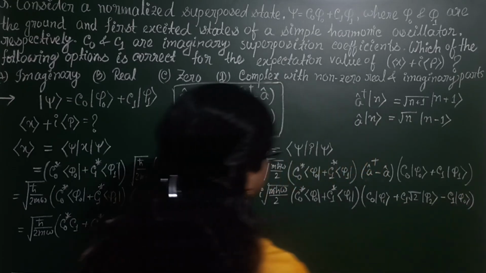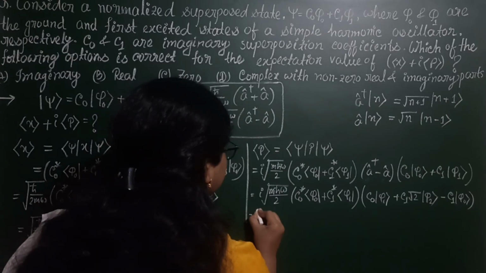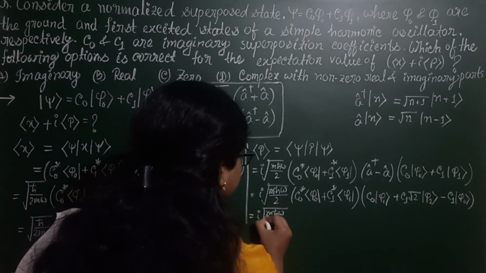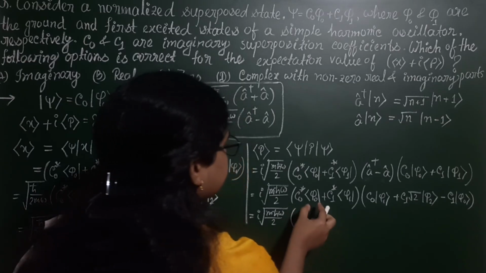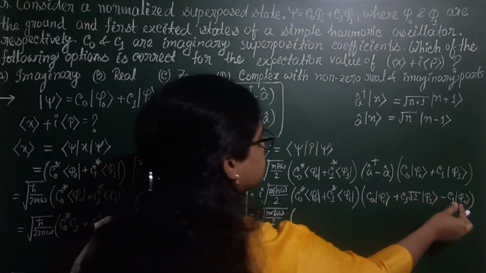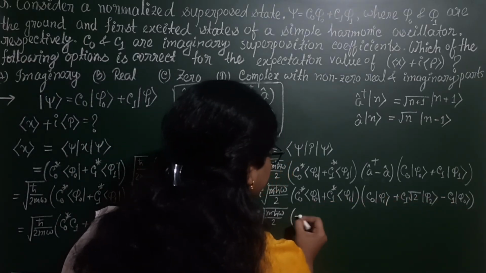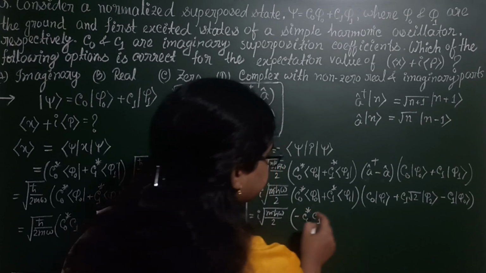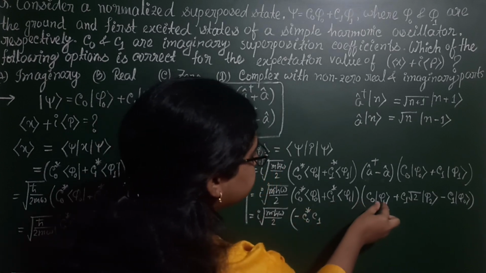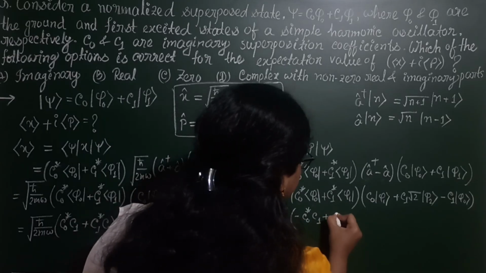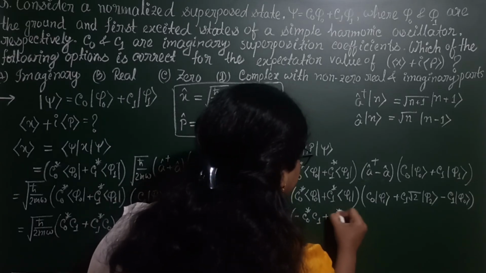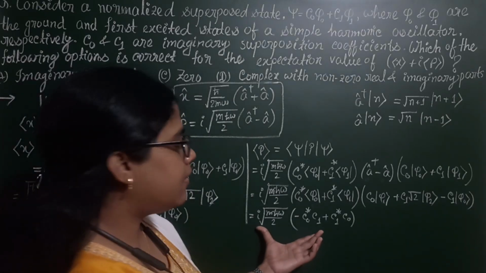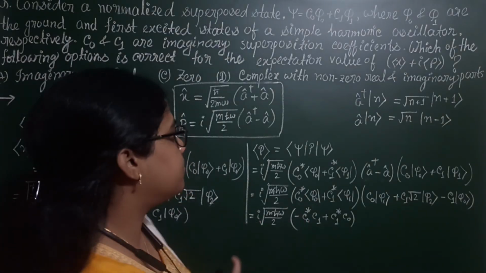Okay. Now root over m h cut omega by 2, this acts with this and gives minus C0 star C1, and this acts on this and will give plus C1 star C0. Okay, this is our expectation value of the momentum operator.